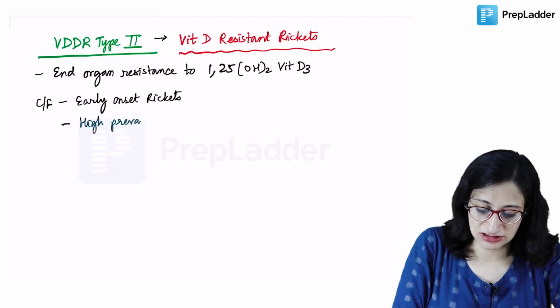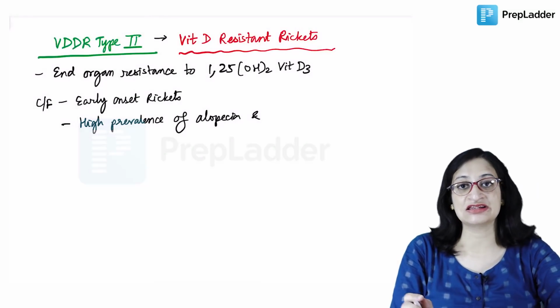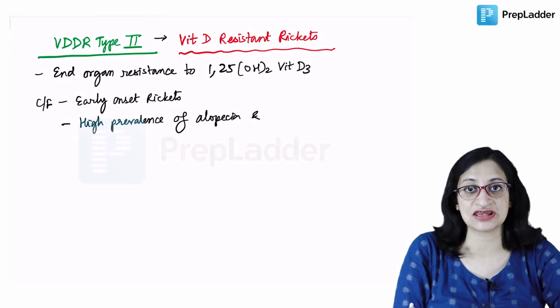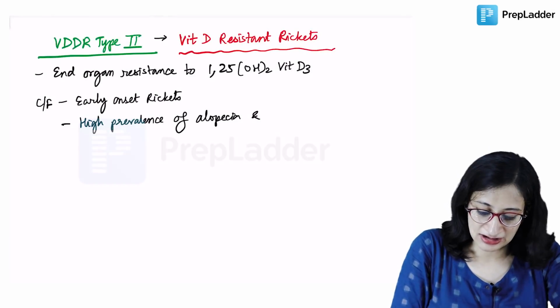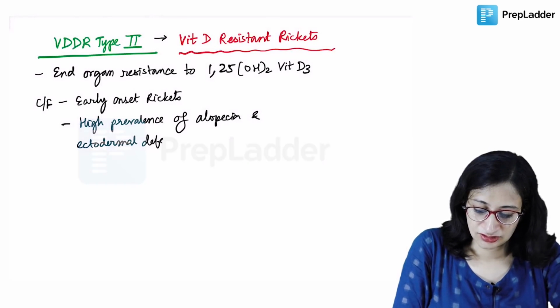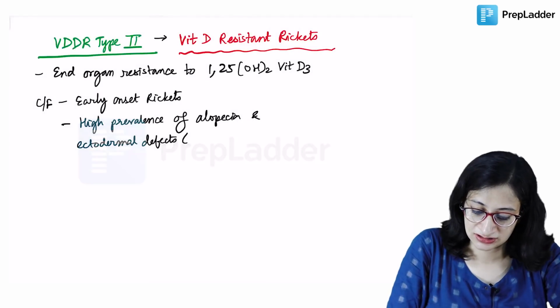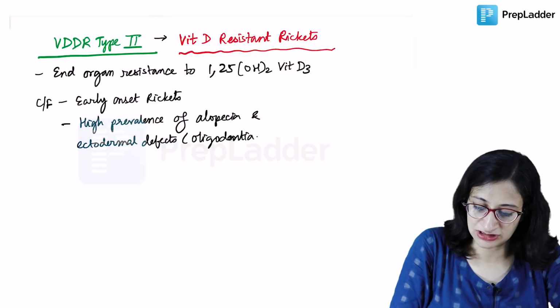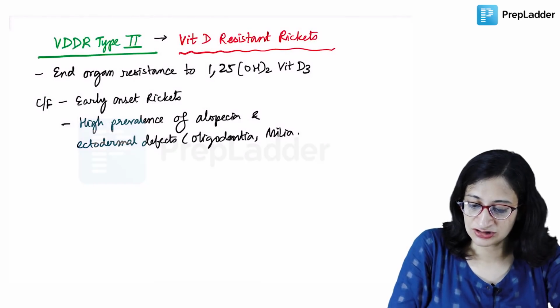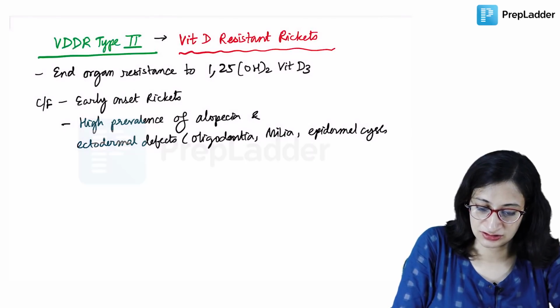Ectodermal defects like dental abnormalities and skin lesions can be there, like oligodontia, milia and epidermal cysts. Oligodontia means a decreased number of teeth, milia are skin lesions, and epidermal cysts can be associated.